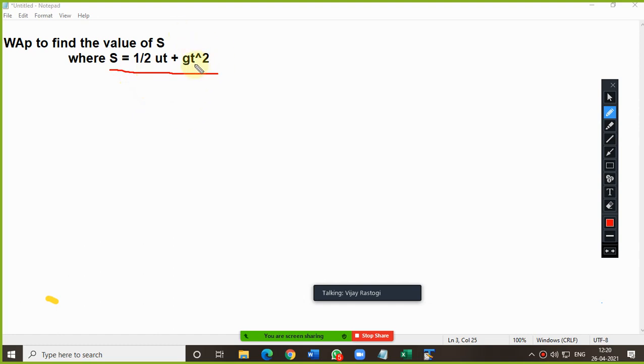This symbol stands for square. Please do this question right now. Sir, UT and GT are variables.